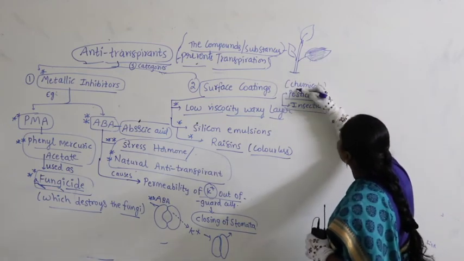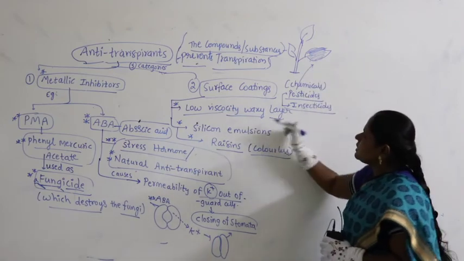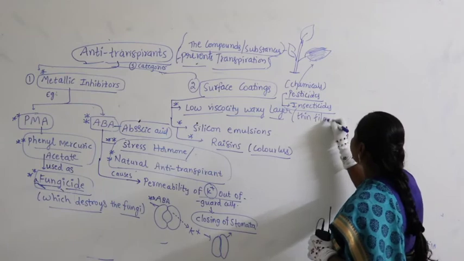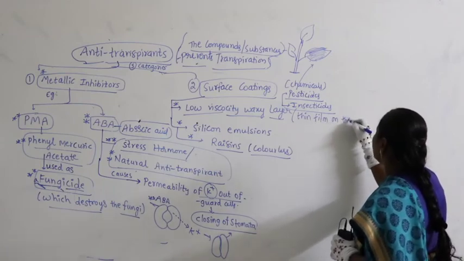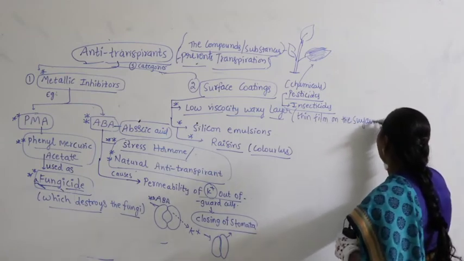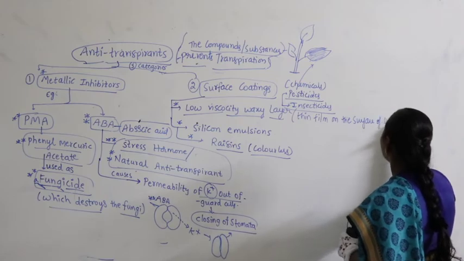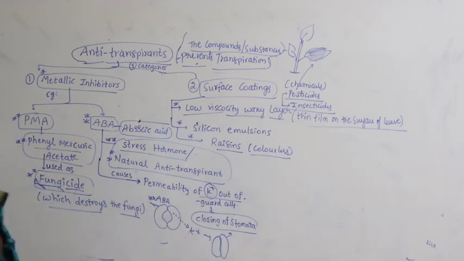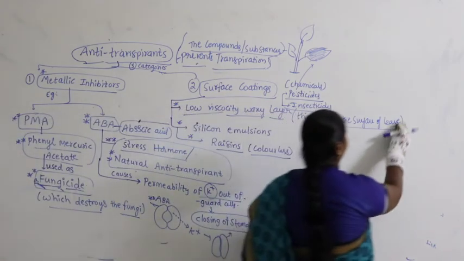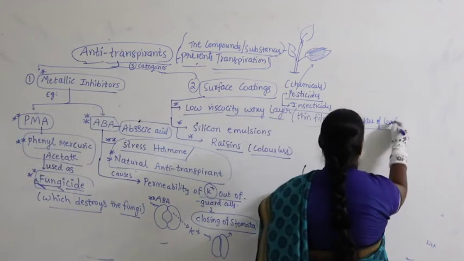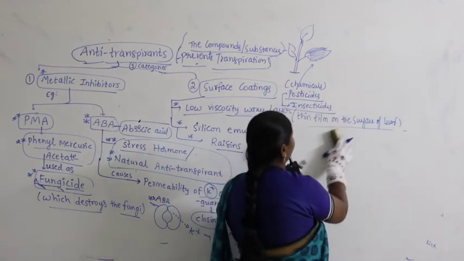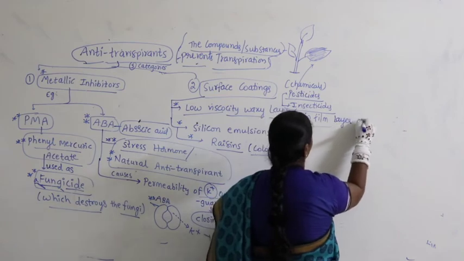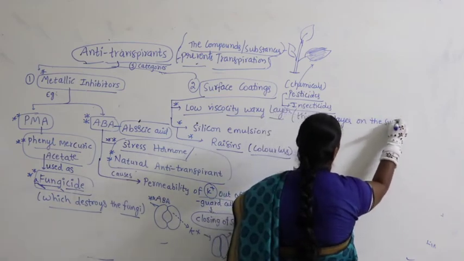The insecticide or pesticide applied here forms a low viscosity waxy layer, meaning it forms a thin film on the surface of the leaf.